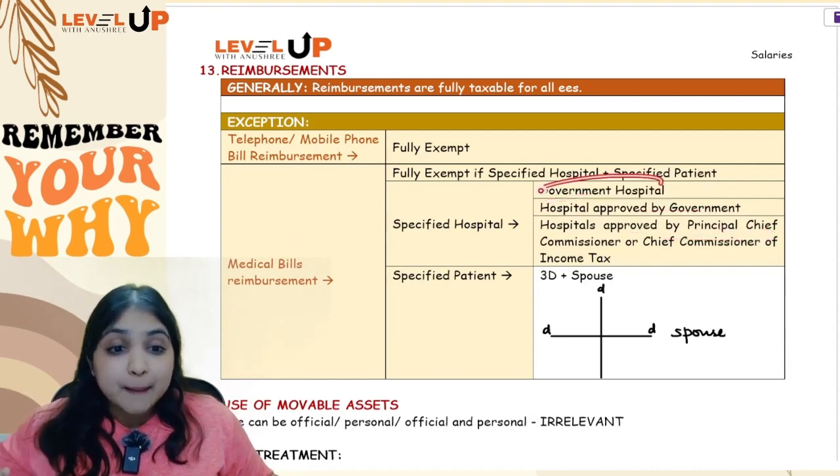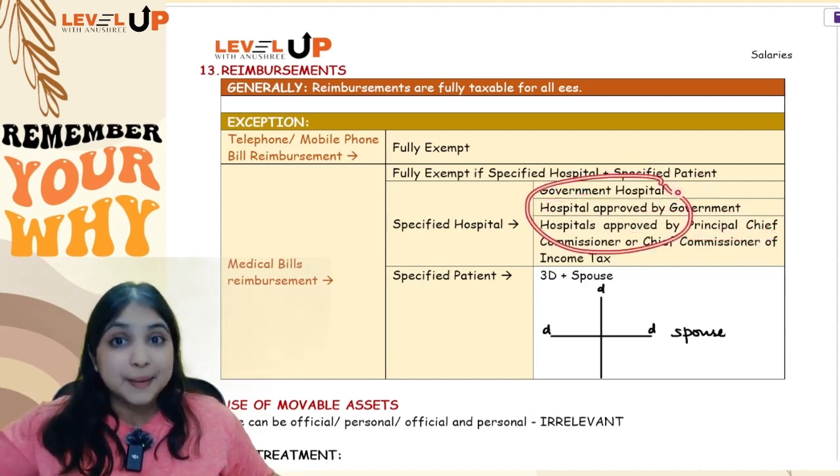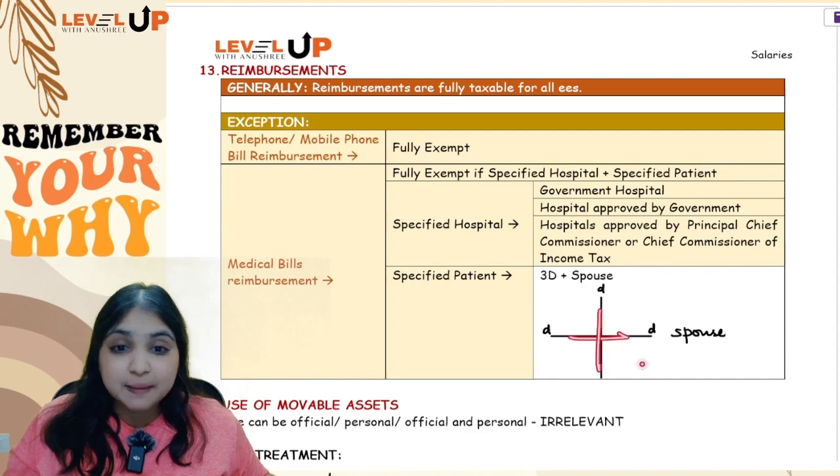So the treatment happened in an approved hospital, and who is a patient? A patient is 3D plus spouse. 3D plus spouse means what? If I am the assessee, my brother, my sister, my parents, my children or my spouse, and my brother, sister and parents should be dependent.